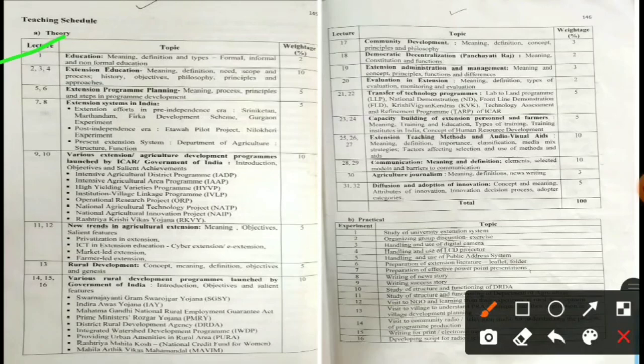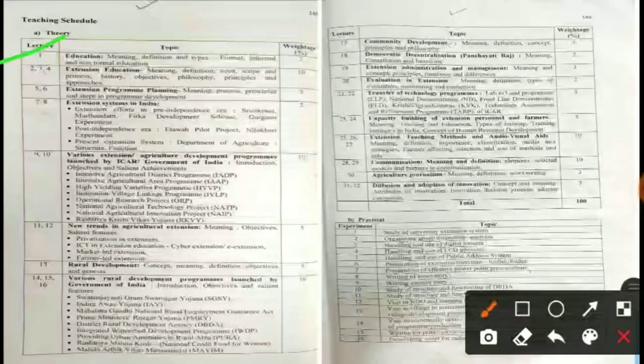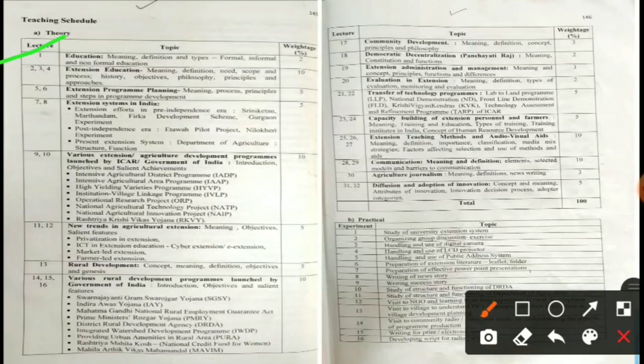Integrated Watershed Development Program, that is IWDP. Providing Urban Amenities in Rural Areas, that is PURA. Rashtriya Mahila Kosh, also National Credit Fund for Women. Then MAVIM, that is Mahila Arthik Vikas Mahamandal. Then this topic is for 10 marks.